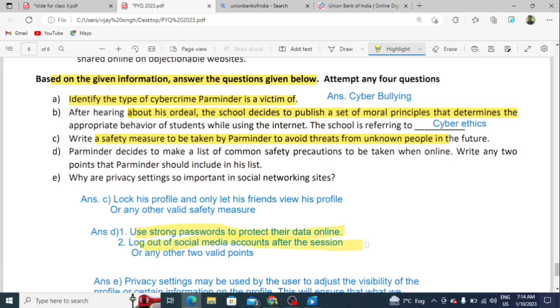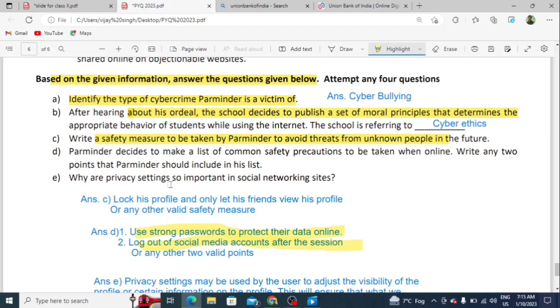Students, this is applicable on public computers. Suppose you are using the internet in a cyber cafe, where you use your social networking websites, and by mistake you have not logged out, that will create a problem. But if we are using our own laptop or mobile, then logging out is not an issue.